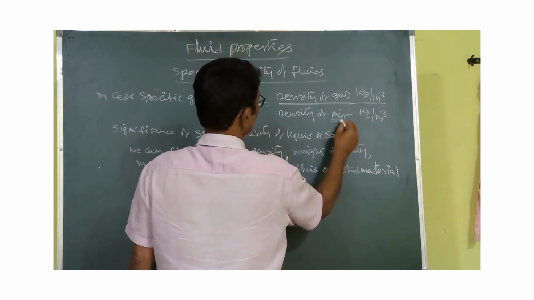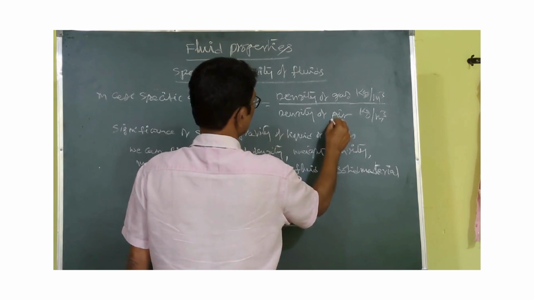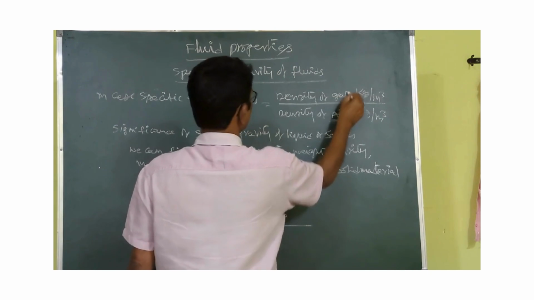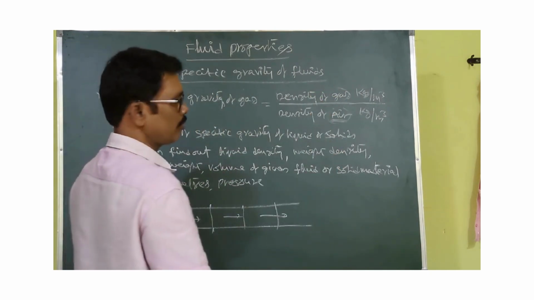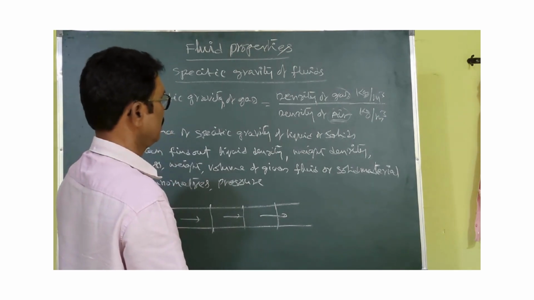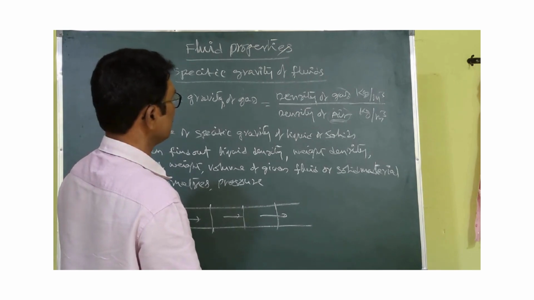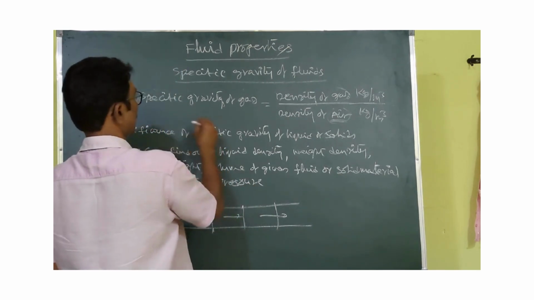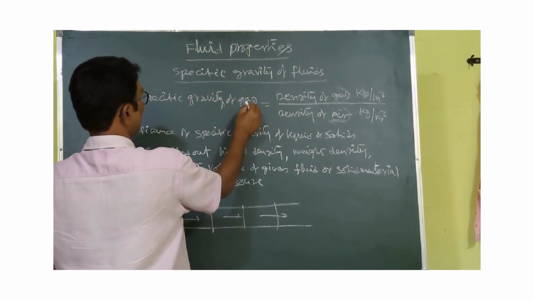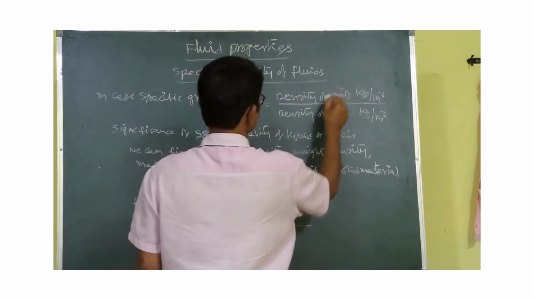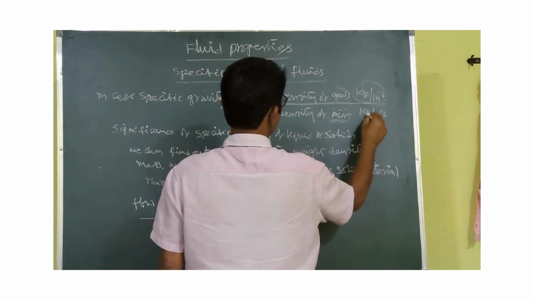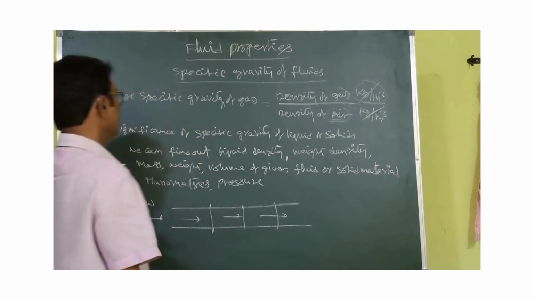The reference for gases is taken as air. With the air density, we compare any other gas, whatever it may be: nitrogen, hydrogen, carbon dioxide, carbon monoxide, methane. So the specific gravity of a gas equals the density of that gas divided by the density of air. Again the units are kg per meter cube and they get cancelled.